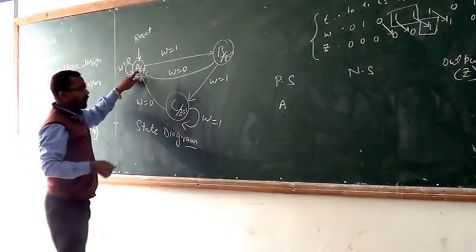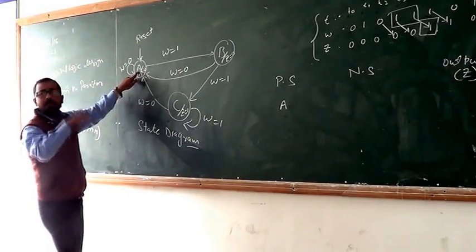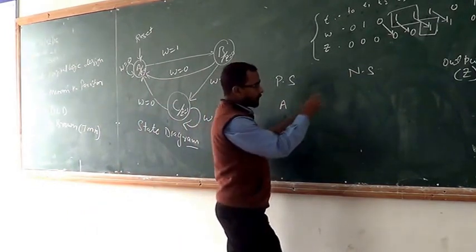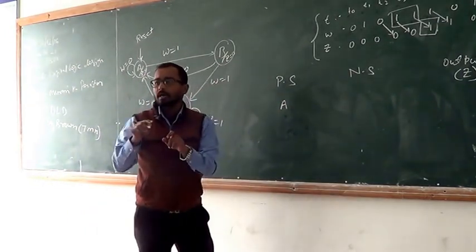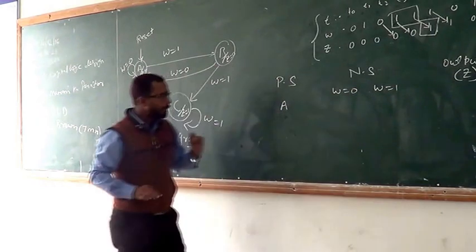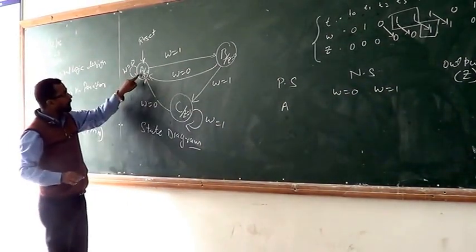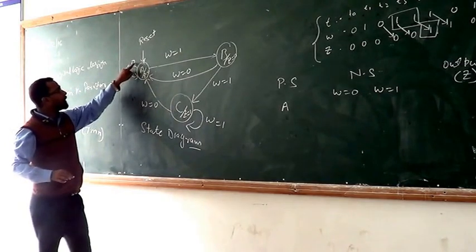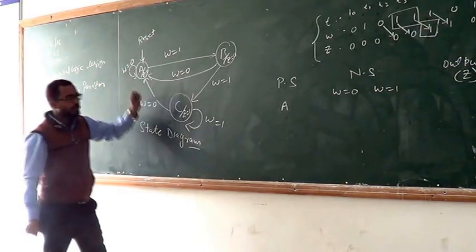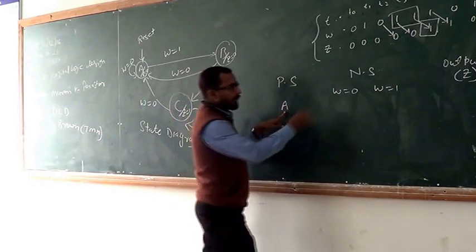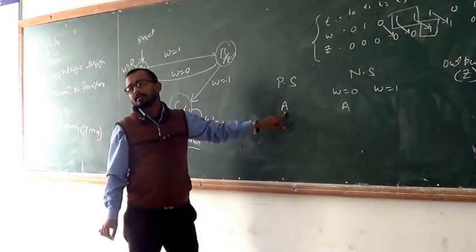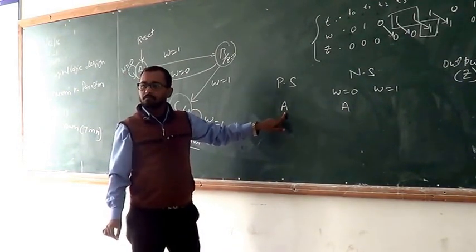Okay. Now, when your machine is at A, what will happen when input comes 0 or 1? That means the next state occurs due to the input. We take W equal to 0 and W equal to 1. Now, when we are at A state and W comes 0, we move to the same state. We do not transit to any other state. We stay at the same state.